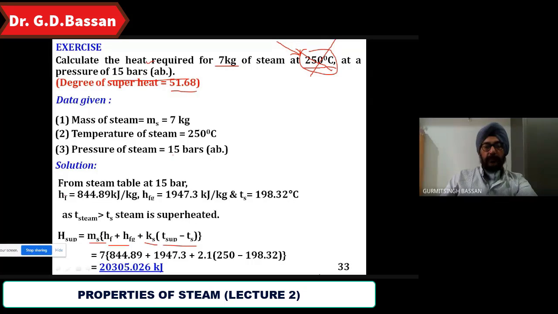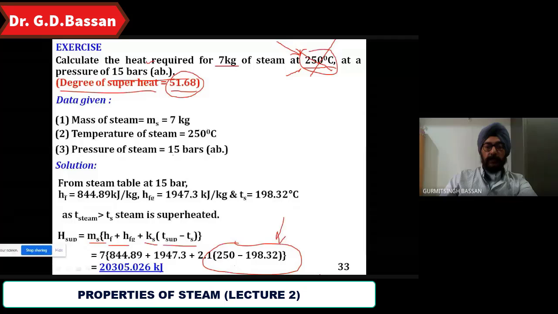I wrote this because here you will directly know: 250 minus 198.32 will be equal to 51.68. So if the degree of superheat is given, you get this directly as 51.68.